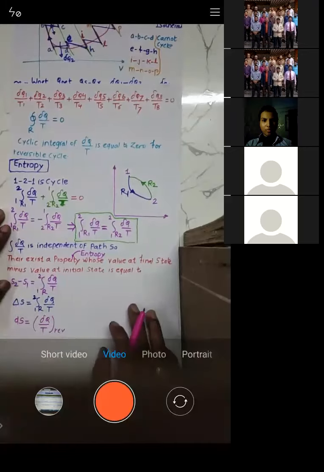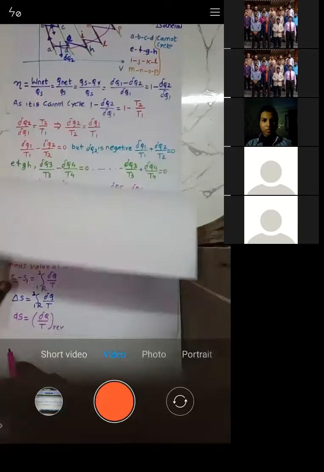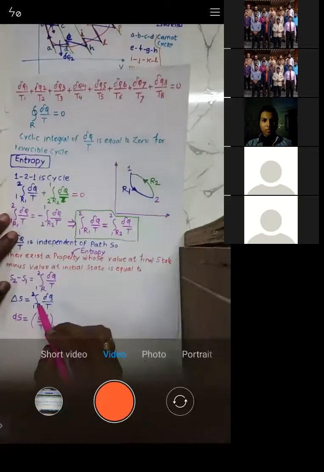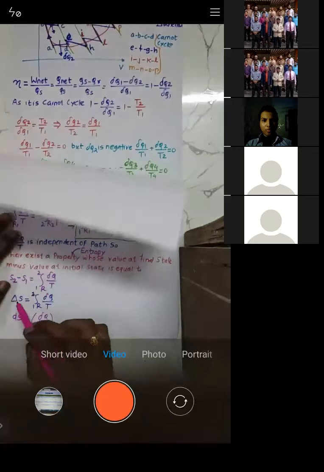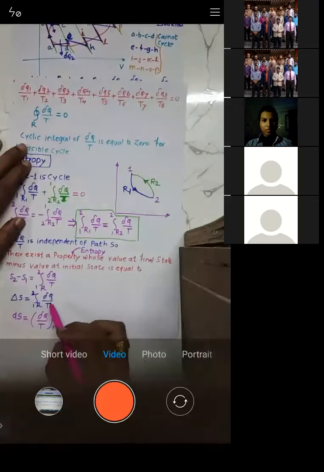Try to understand. If you need to write the smaller form of delta S, it is dS. When you integrate dS, it becomes delta S. Otherwise, if you bring this integration to the left hand side, it becomes a derivative. Derivative of delta S is dS. Del Q by T, you keep it here.